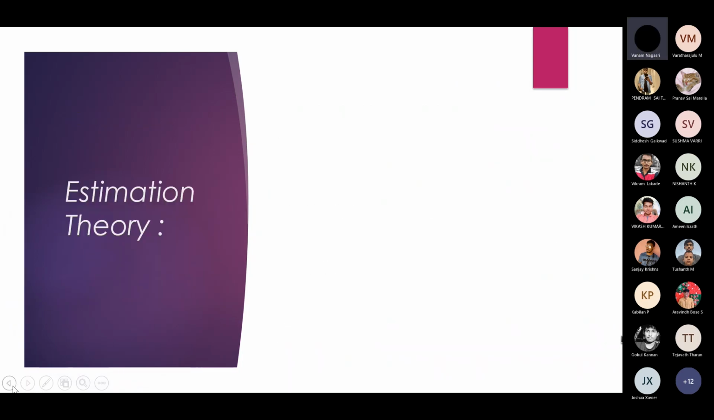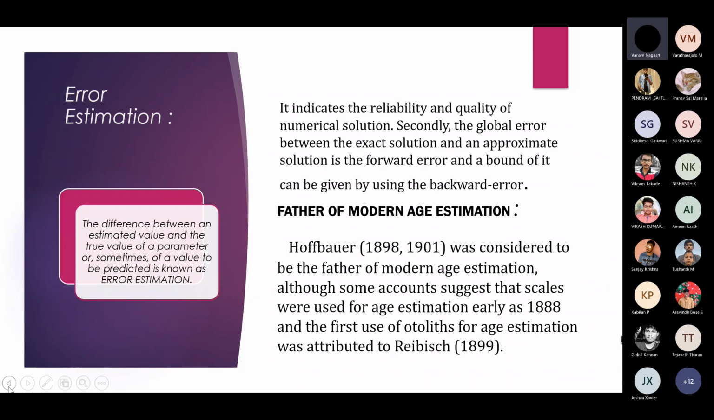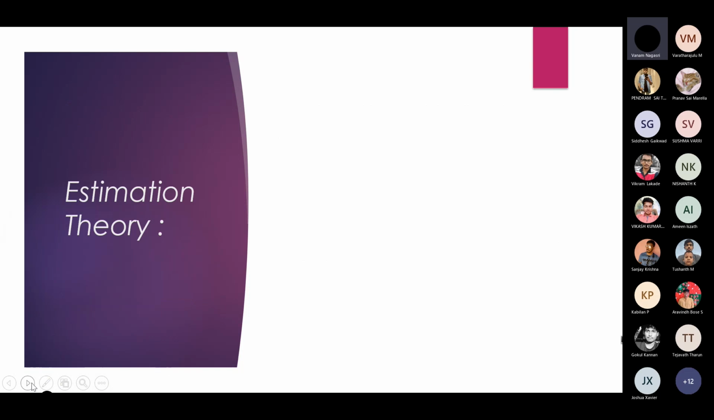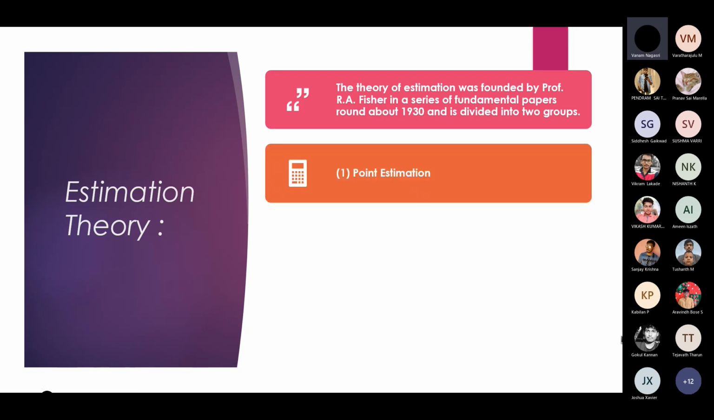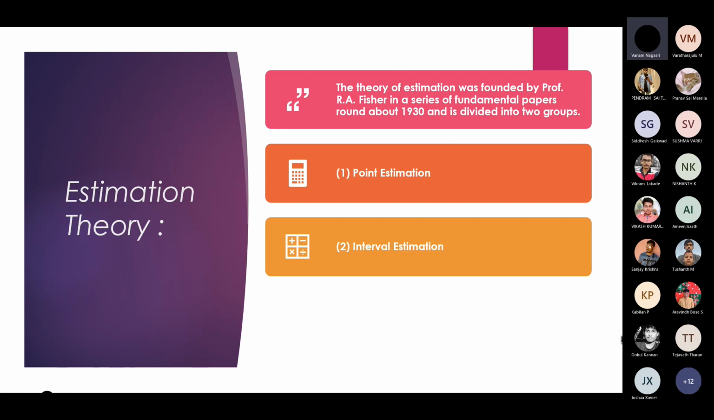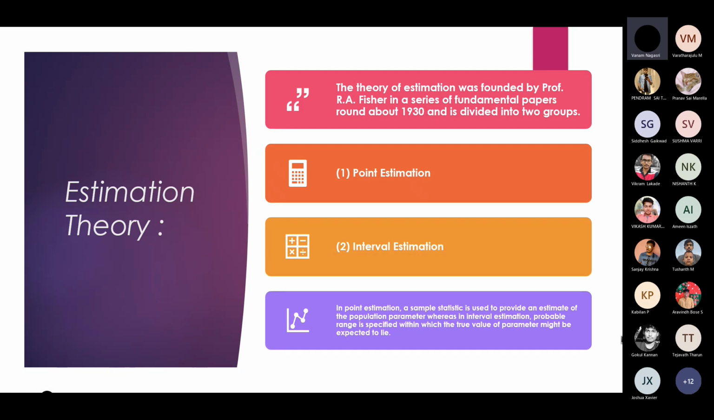The author of modern age estimation was Hofbauer. Although some accounts suggest the scales were used for age estimation as early as 1888, the first use of otoliths for age estimation was attributed to Reibisch in 1899. The theory of estimation was founded by Professor R.A. Fisher in a series of fundamental papers. In 1930, it was classified into two groups: one is point estimation and another is interval estimation.